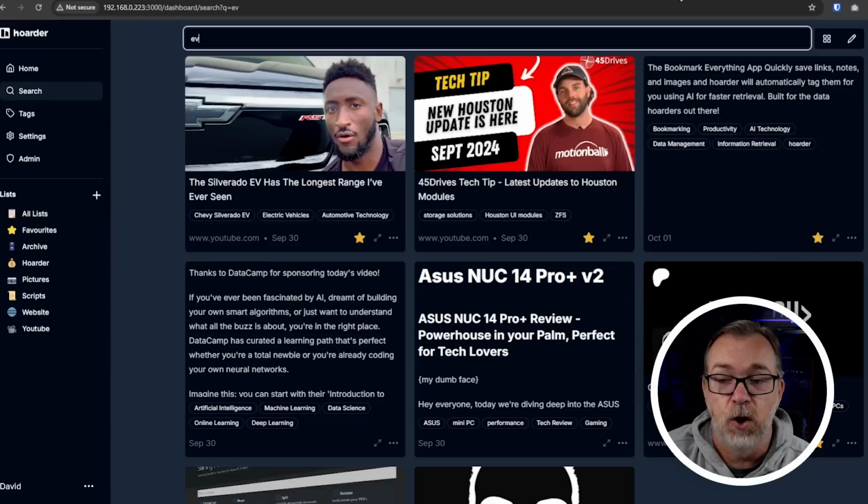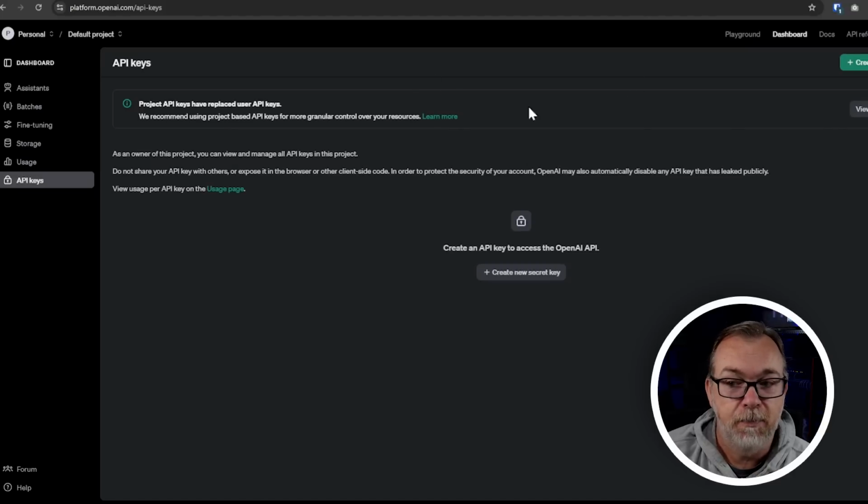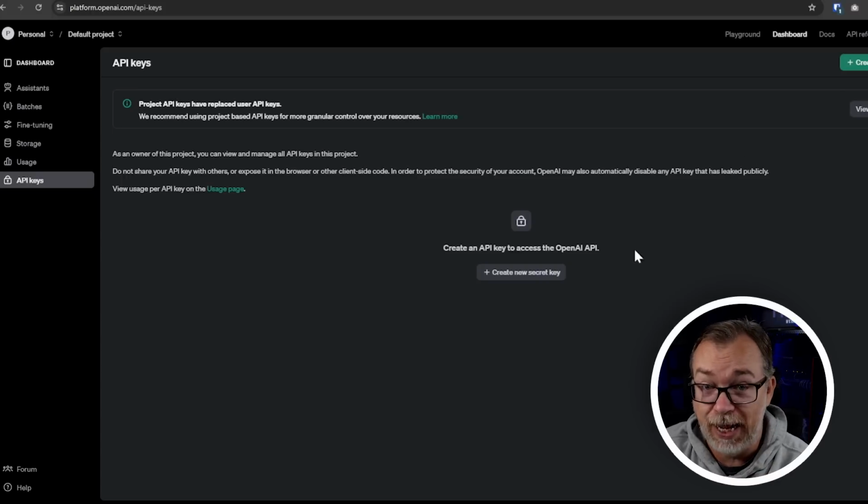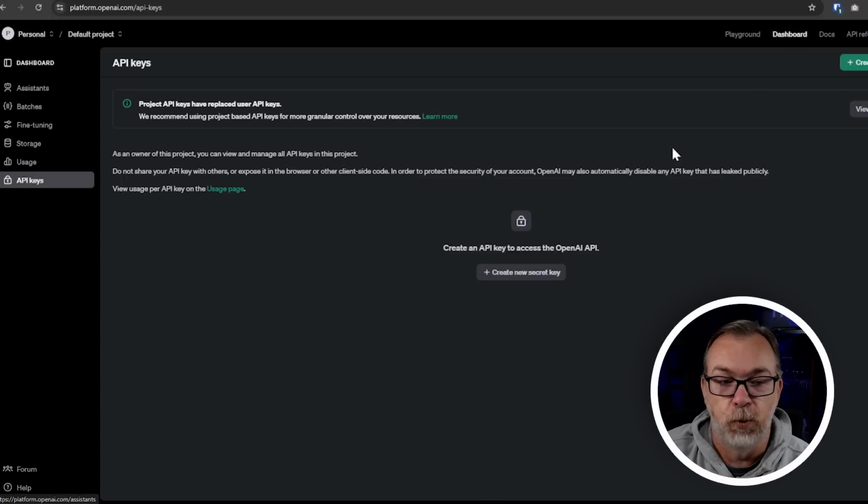Now, during this, we've talked a little bit about OpenAI and some of the automatic tagging that it's been used for in this setup. Again, that is completely optional. So if this doesn't apply to you, feel free to skip forward. But to take a look at OpenAI here, you can generate a new secret API key for your instance. Of course, you have to have an account, right? But you can just go to dashboard, and then you can just generate a new key over here under API keys. But I want to talk a little bit about usage, right?